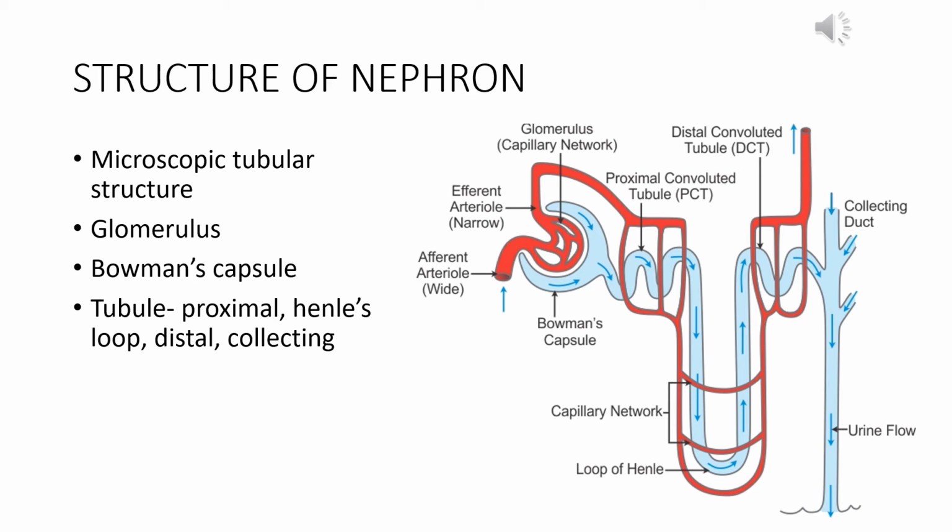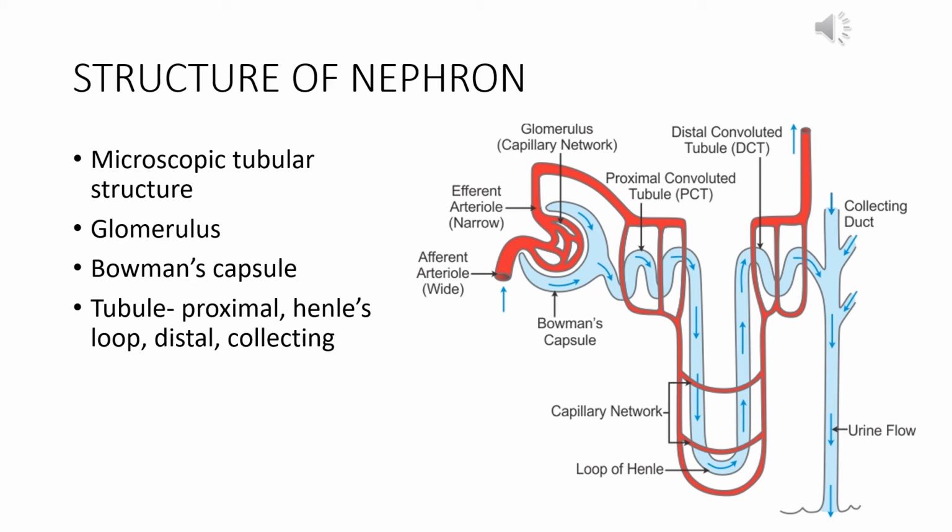Now, the capillaries form a network-like structure that is called the glomerulus. And this glomerulus is present in a U-shaped structure of the nephron, which is called the Bowman's capsule.